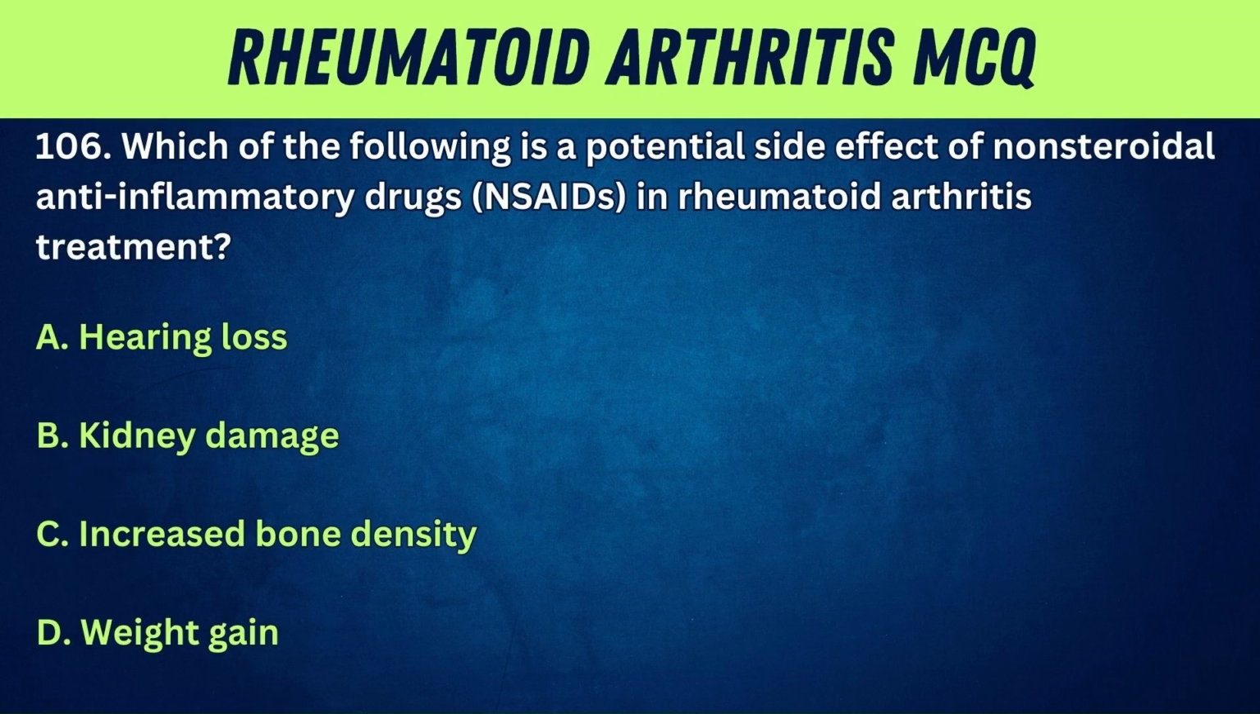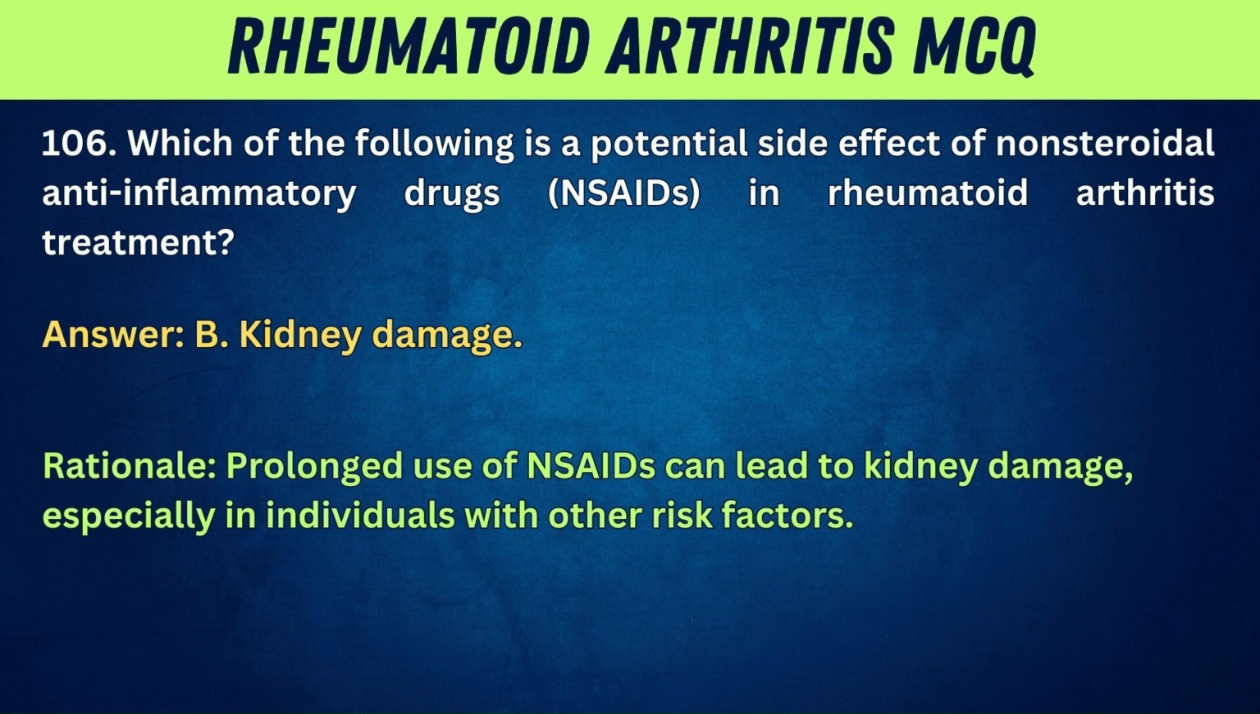106. Which of the following is a potential side effect of nonsteroidal anti-inflammatory drugs, NSAIDs, in rheumatoid arthritis treatment? A. Hearing loss. B. Kidney damage. C. Increased bone density. D. Causes glaucoma. Answer: B. Kidney damage. Rationale: prolonged use of NSAIDs can lead to kidney damage, especially in individuals with other risk factors.